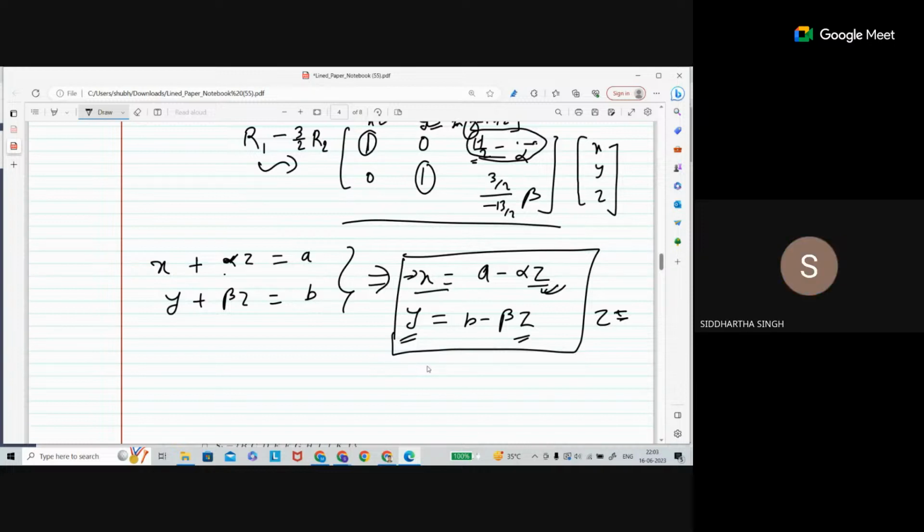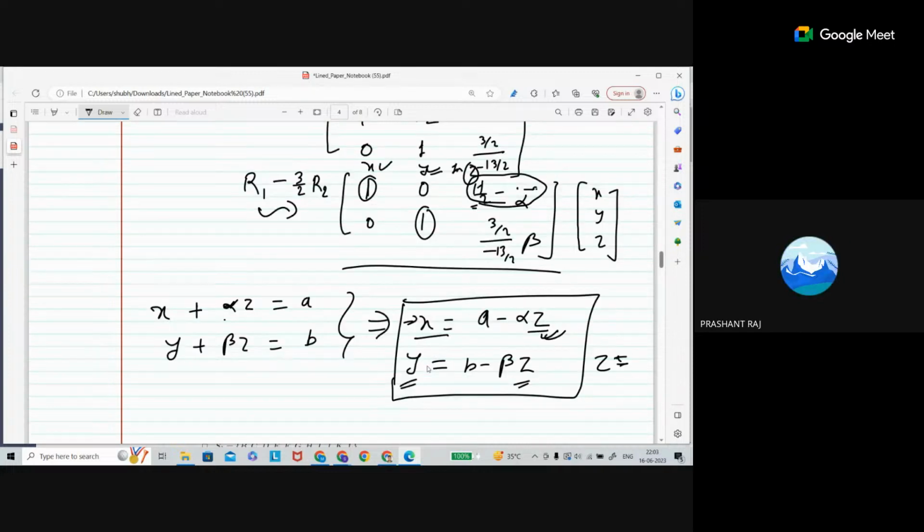Understood. So see, sir, in a single equation it looks like either z or x can be dependent or independent, but in the system it is independent. See, you are saying z is dependent on x. Okay, fine. But z is dependent on y also. But what will you say in a single word?